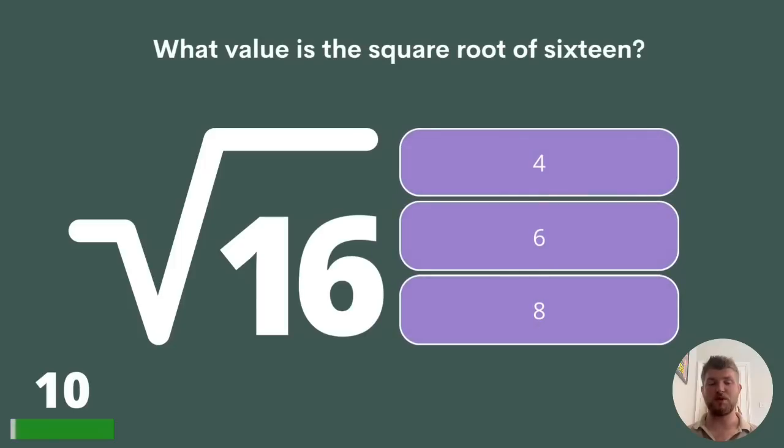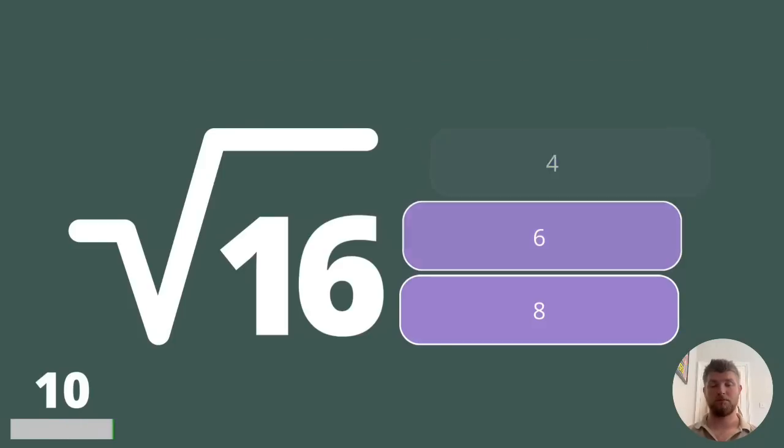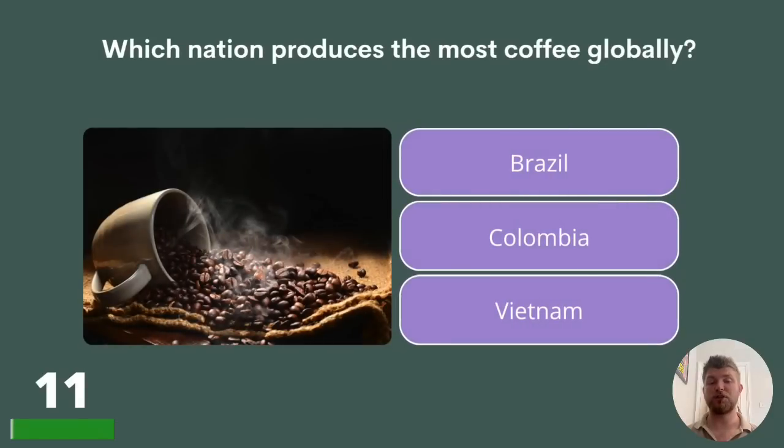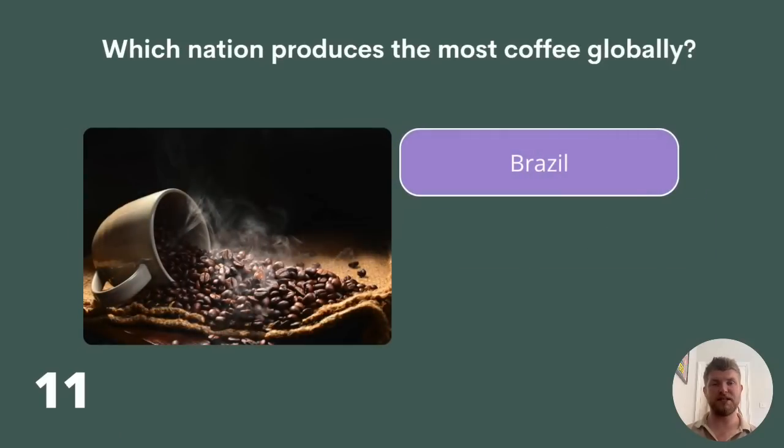10. What value is the square root of 16? 4, 6 or 8? The answer is 4. 4 by 4 is 16. Question 11. Which nation produces the most coffee globally? Brazil, Colombia or Vietnam? The answer is Brazil.